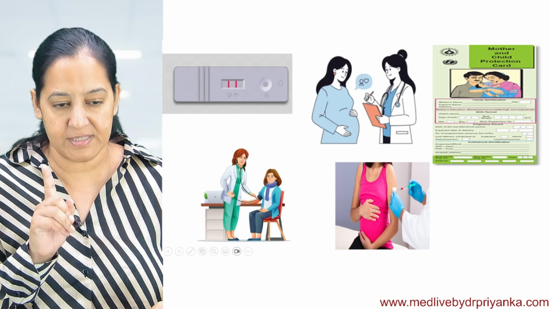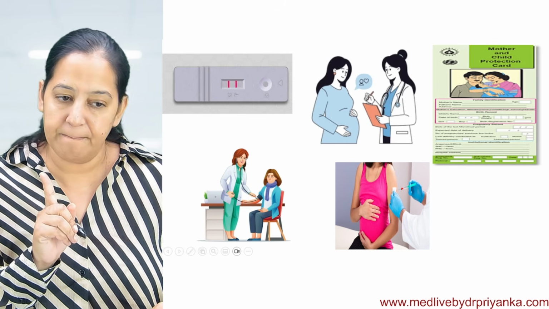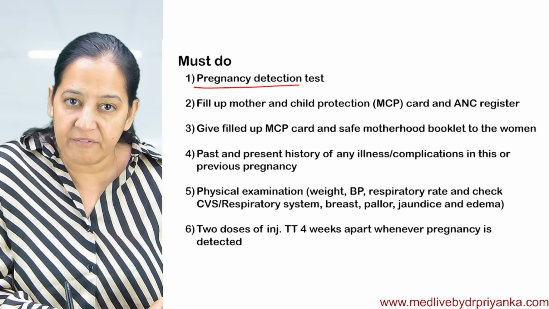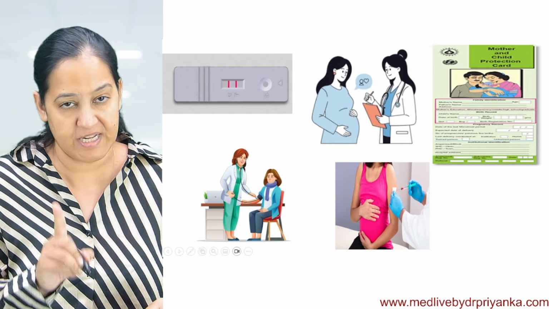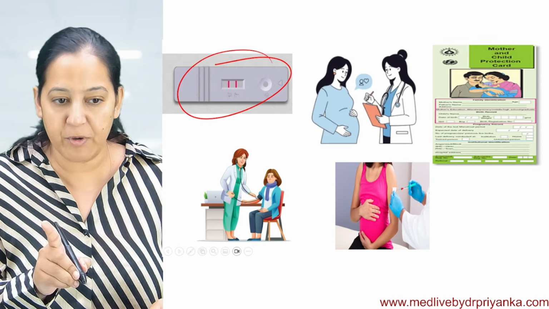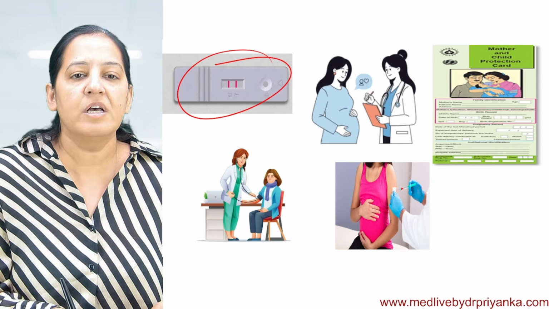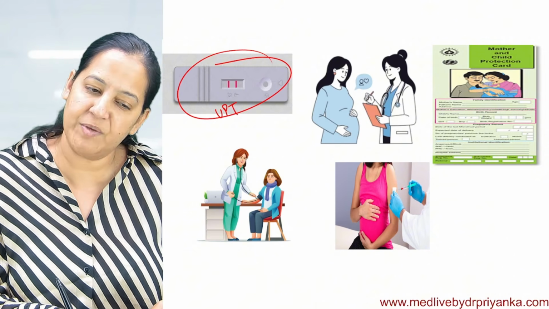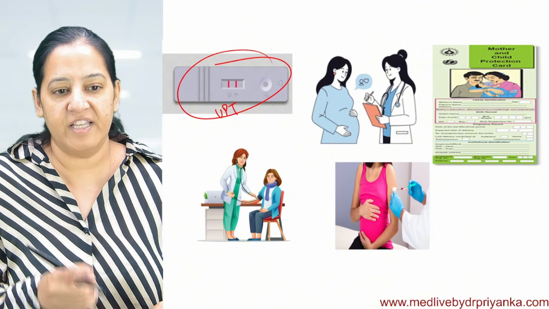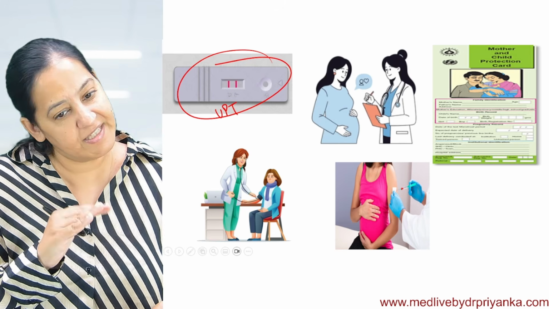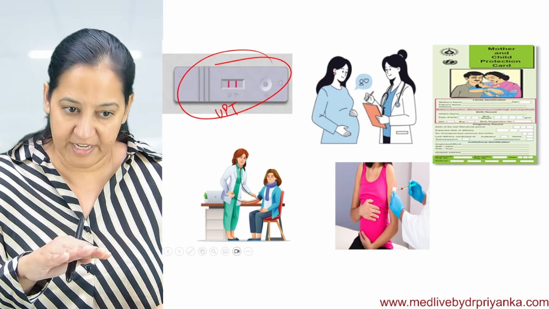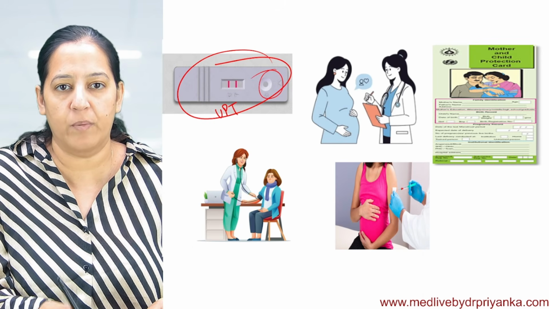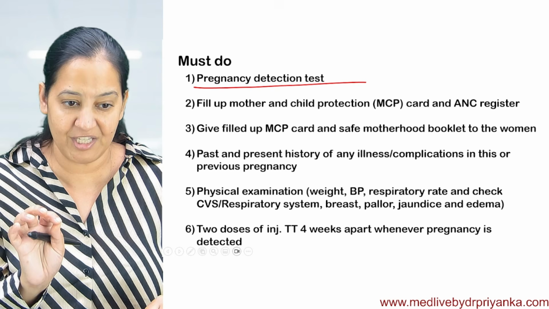The first sign of pregnancy is missing of menstruation. Maybe she is not sure. So first we will confirm the pregnancy with a pregnancy detection test at the first visit. It's our responsibility to confirm that. These UPT kits are provided free of cost by the government at all sub-centers, PHCs, CHCs, under the name Nishchay. We will give one of these kits to the lady and ask her to put a few drops of urine over here and confirm whether she is actually pregnant or not.